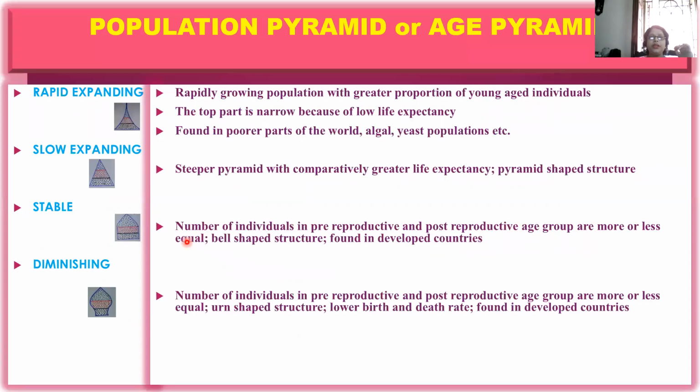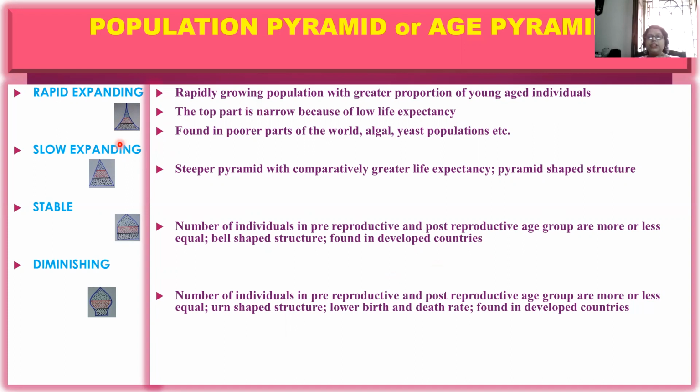Now coming to population pyramid or age pyramid. This is what we have just discussed, a brief summary of what I have just told you. Rapidly expanding: I have drawn these pictures for you so that it becomes easier to understand.